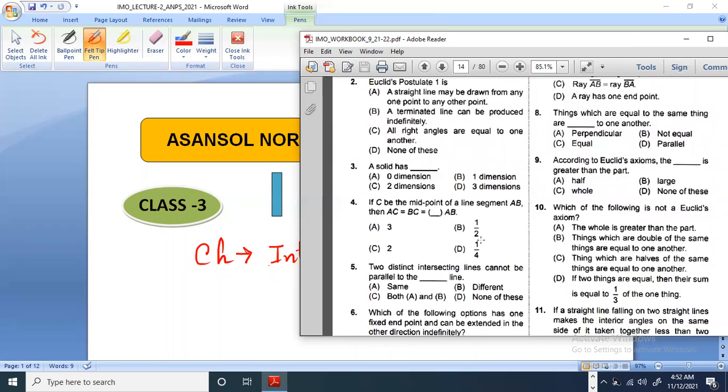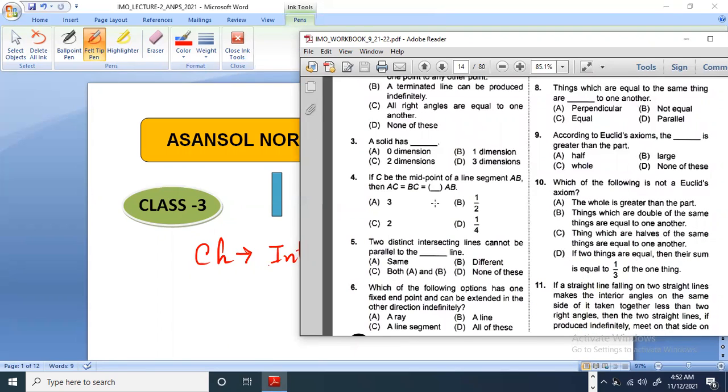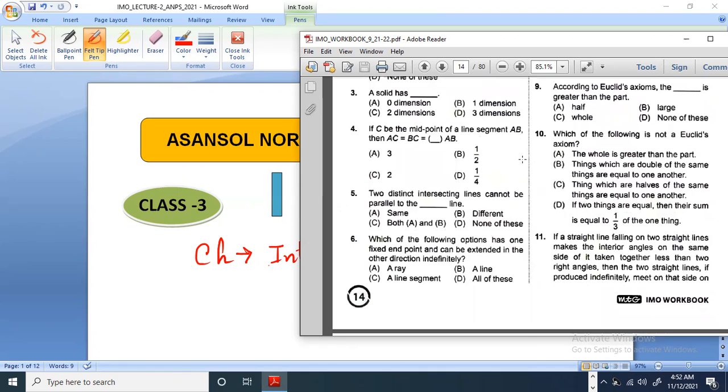Next, question number 3. A solid has, obviously, a solid has 3 dimensions: length, breadth, and height. Therefore, option number D is your correct. Question number 4. If C is the midpoint of the line segment AB, then AC is equals to BC is equals to obviously half AB. If a point is the middle point of something, then AC plus BC is equals to half AB. So option number B. Next, 2 distinct intersecting lines cannot be parallel to the same line. Okay, so option number A.